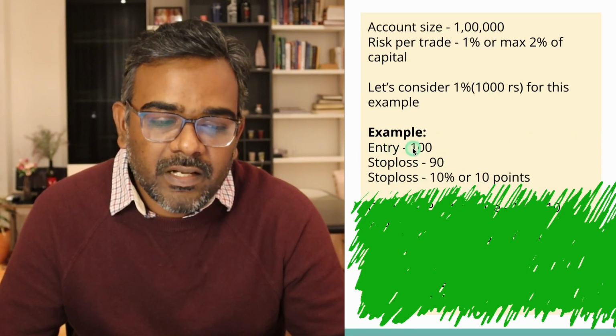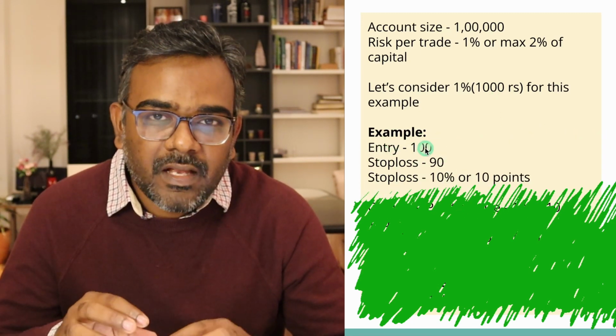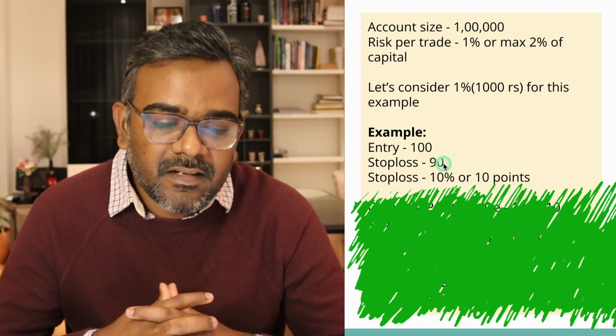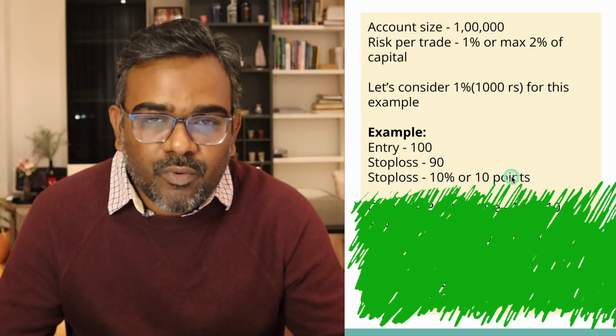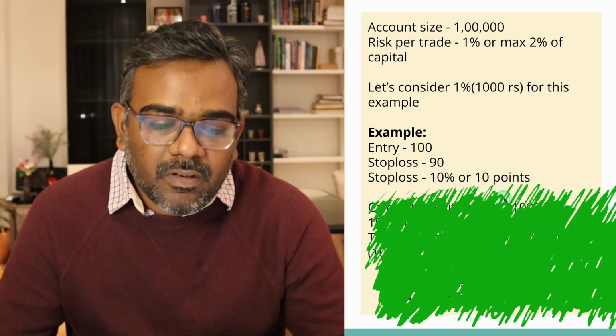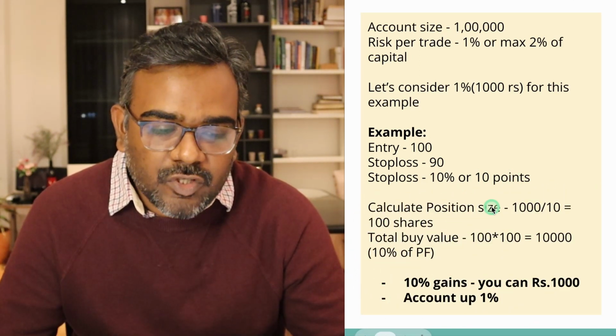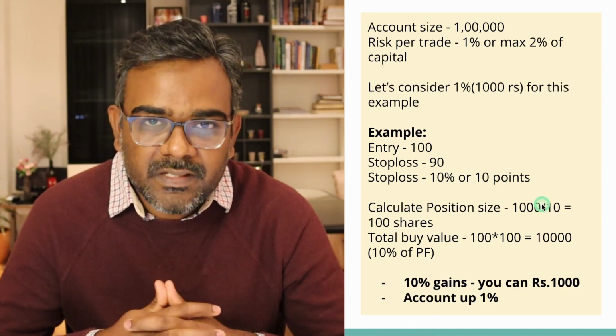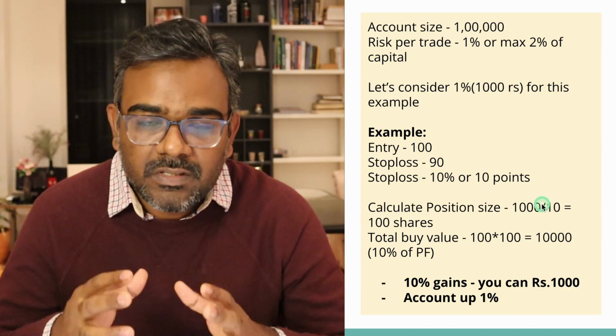Now let's say you are entering a stock which is at 100 rupees, and your stop loss is let's say 90. Now the stop loss comes to 10%, right? And your stop loss in terms of points is 10 points. Okay. Now how do you define how much to buy? If your stop loss is 10%, and you're going to lose a maximum of 1,000 rupees, and that's what you define, you define the maximum you want to lose as 1,000 rupees.